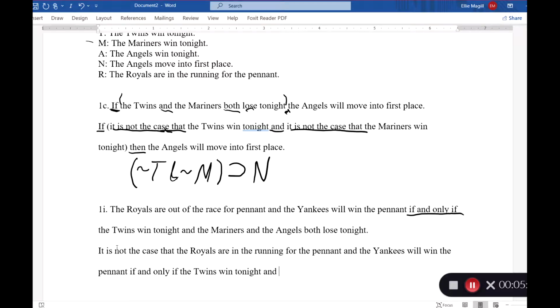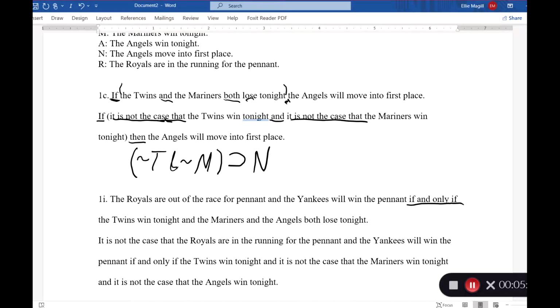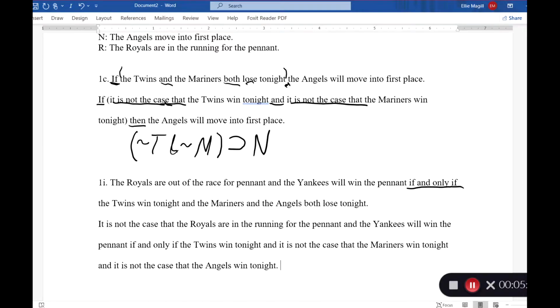And now we need to say the Mariners and the Angels both lose. So it is not the case that the Mariners win tonight, and it is not the case that the Angels win tonight. So now let's go back through and add our parentheses, right? So we know that we want that if and only if to be our main connective here. So we're going to have parentheses on this side.